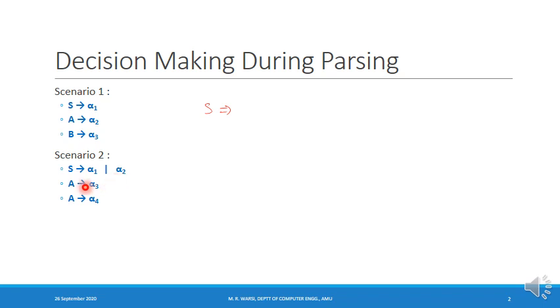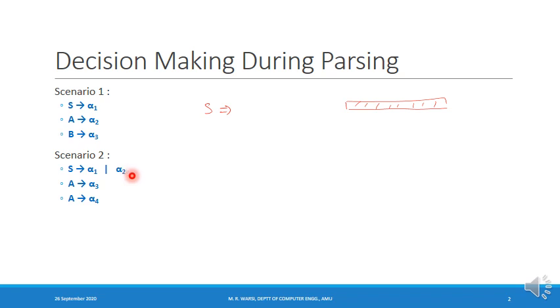If I use the first production, our assumption is that the given string is derivable from alpha 1. If I use the second production, our assumption is that the given string is derivable from alpha 2.